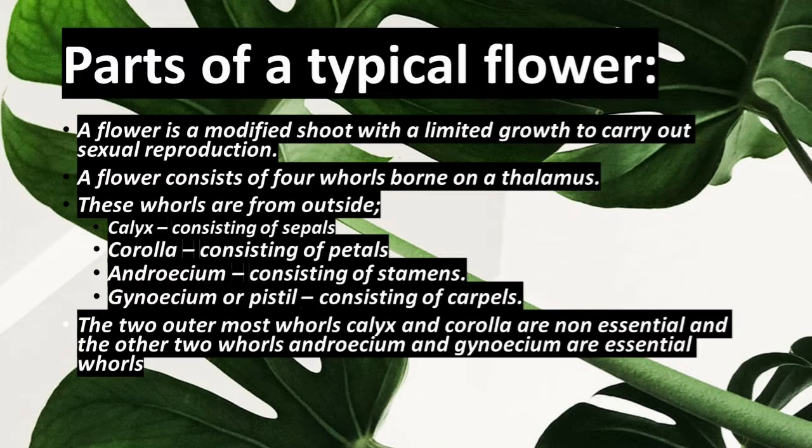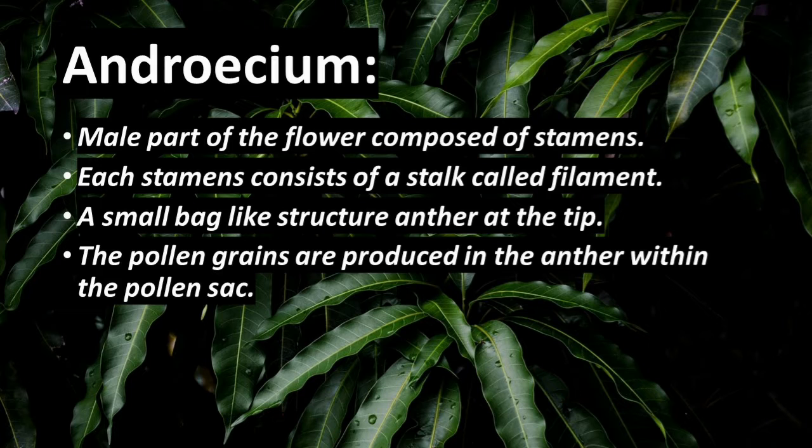Corolla consisting of petals. Androecium consisting of stamens. Gynoecium or pistil consisting of carpels. So, a flower has 4 parts such as calyx, corolla, androecium and gynoecium. Androecium is the male reproductive part of a flower. Gynoecium is the female reproductive part of a flower.